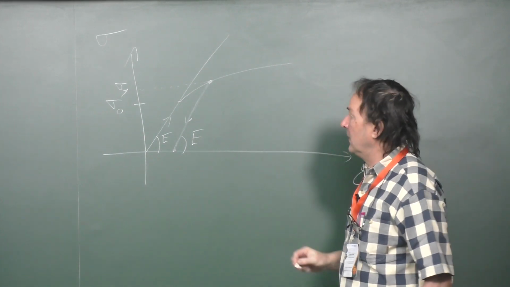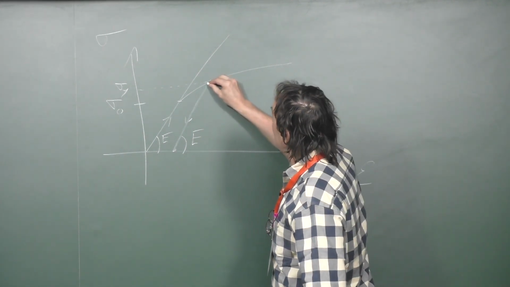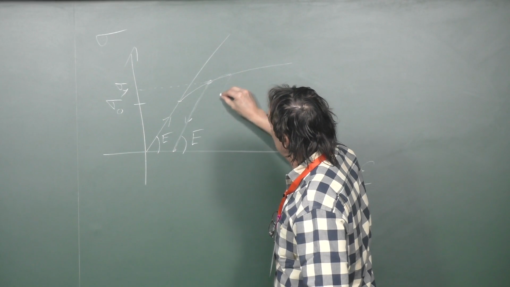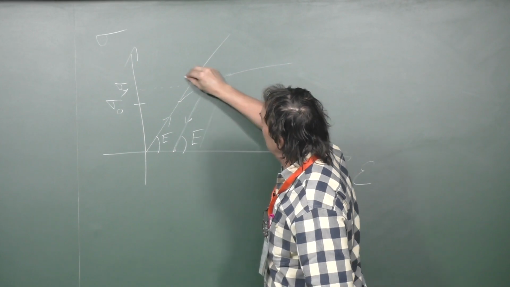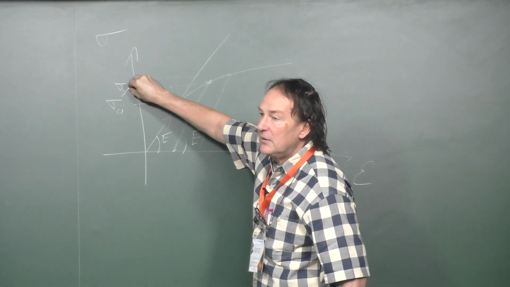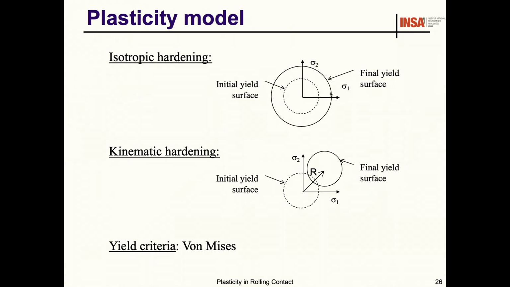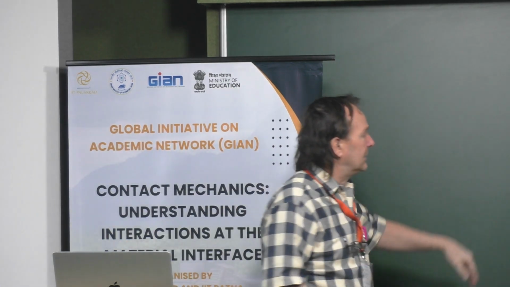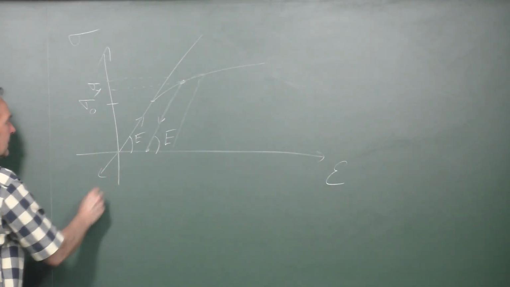Okay? And now if you go further until this point, you do the same, you reload, which means that sigma y will increase. This is typically what we call isotropic hardening. And for the kinematic hardening, in fact, the yield strength is the same, but when you go in the opposite direction,